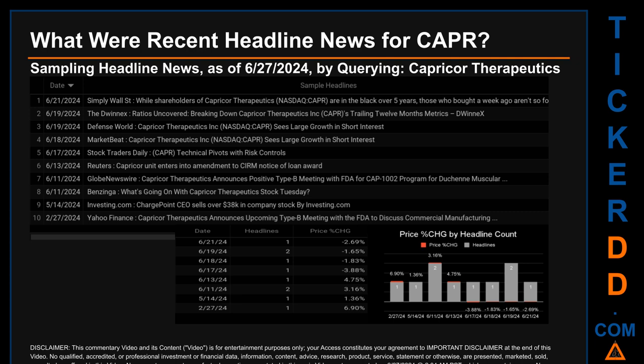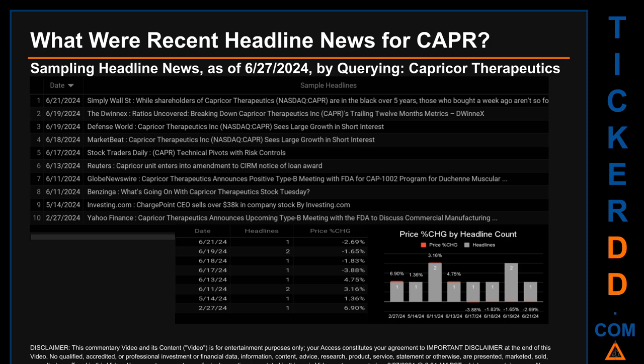On Wednesday, June 19, 2024, first, Defense World published the headline that read, CAPR Therapeutics Inc., NASDAQ: CAPR, sees large growth in short interest. Then, for the second day with the most discovered headlines, on Tuesday, June 11, 2024, first, Globe Newswire published the headline that read, CAPR Therapeutics announces positive Type B meeting with FDA for CAP-1002 program for Duchenne muscular. Second, Benzinga published the headline that read, What's going on with CAPR Therapeutics stock Tuesday?